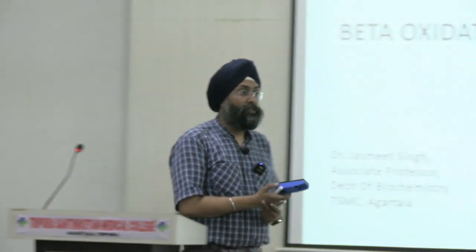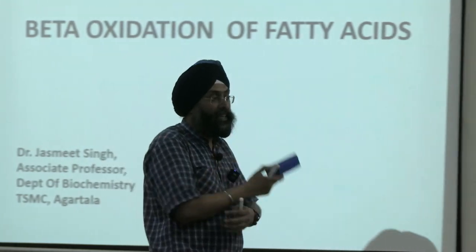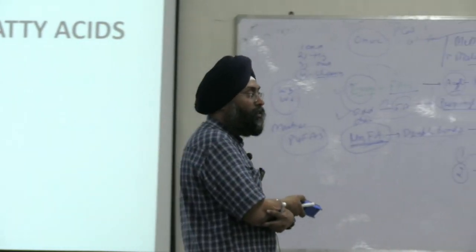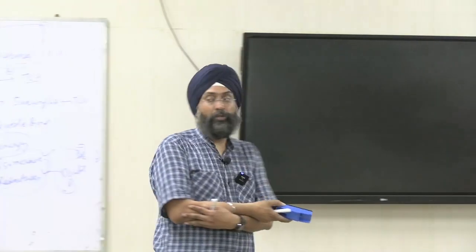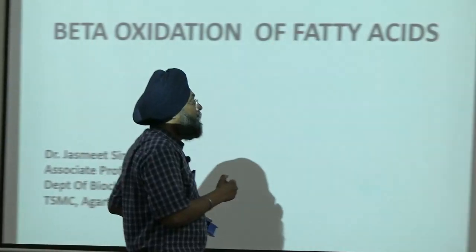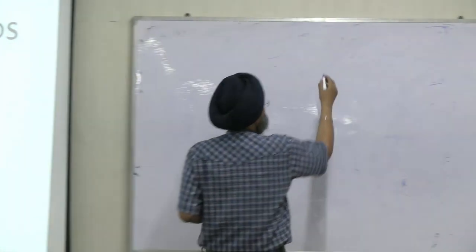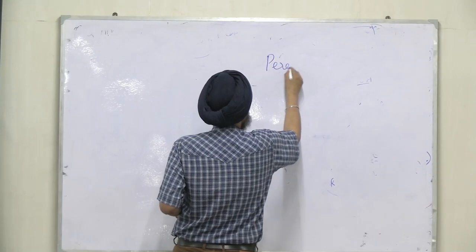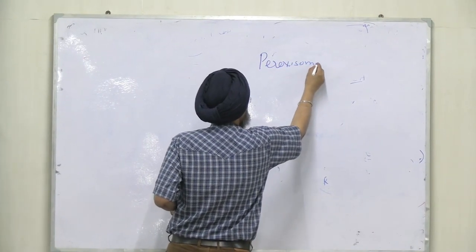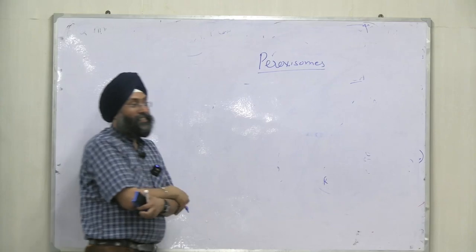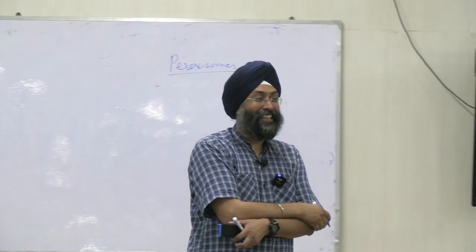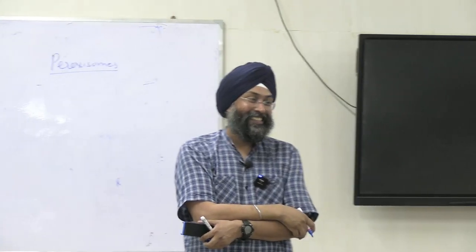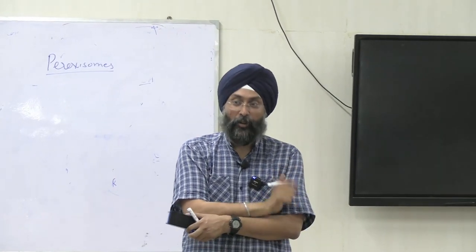Normally beta oxidation proceeds for less than 20 carbons. And if a fatty acid has more than 20 carbons, what will be the process? More than 20 carbons. How will you do that beta oxidation? Have you read about peroxisomes? Peroxisomes. Are they present in prokaryotes or eukaryotes? They are present in eukaryotes, right?